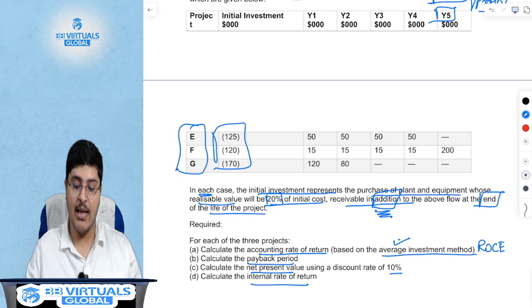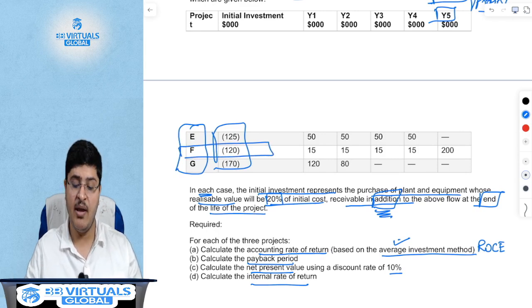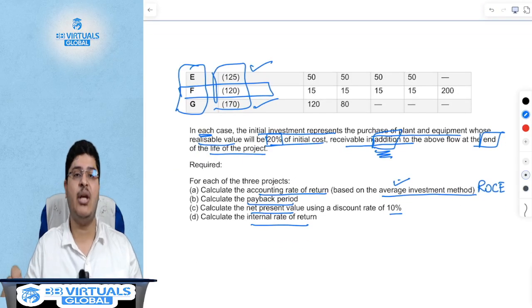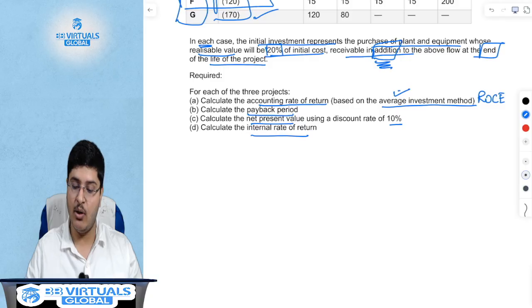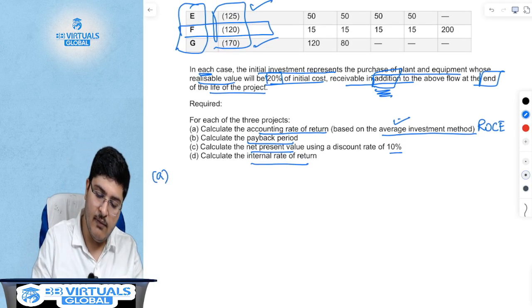What I will do is I will calculate everything for project F. You should calculate yourself for project E and for project G, and check the answer in the notes if you have gone right. Then finally you evaluate which of the projects you need to make, while that is not the question that is being asked. Starting with row C, everything for project